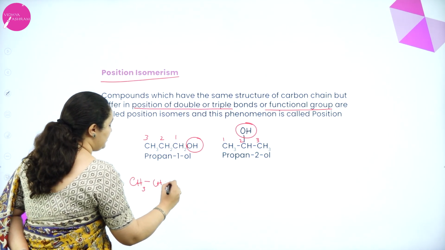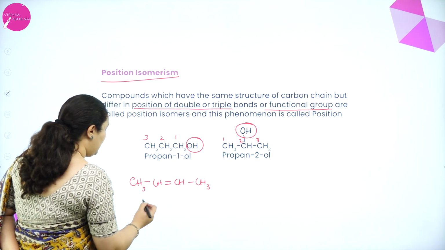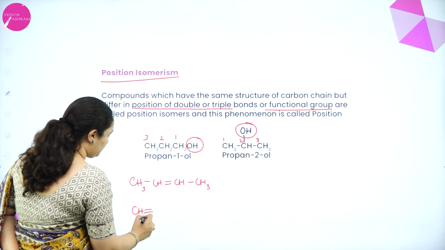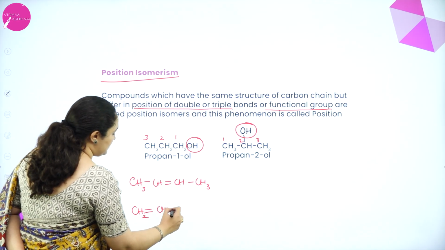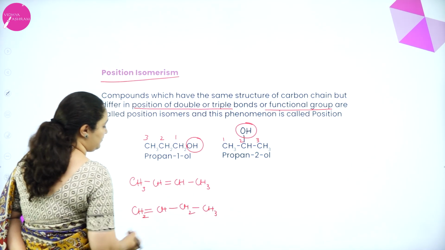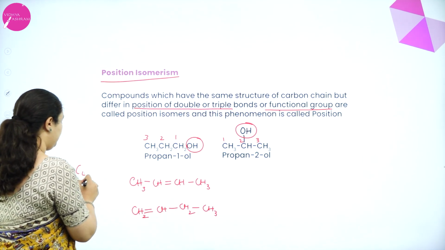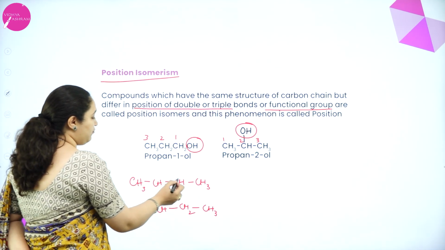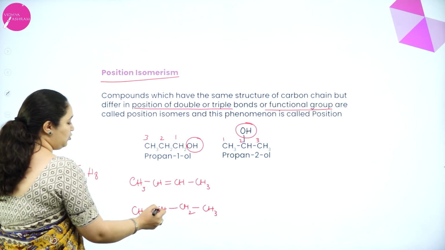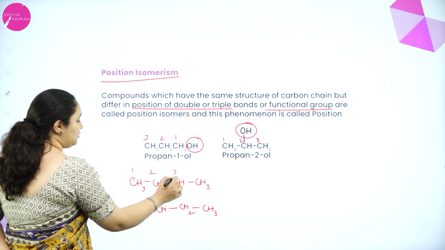CH3, CH, double bond, CH, CH3. Now, for this one more isomer I will write. It is CH2 double bond CH single bond CH2 CH3. So both are 4 carbon atoms, C4. Okay, 3, 4, 5, 6, 7, 8, H8. Here also 2, 3, 4, 5, 6, 7, 8, 8 are there. Here 1, 2, 3, 4.